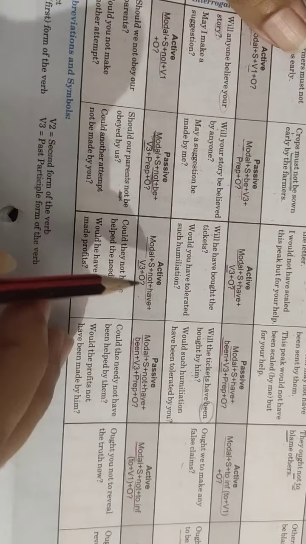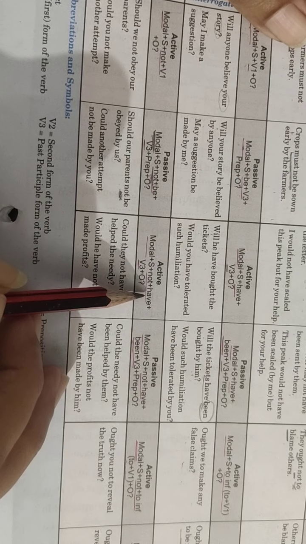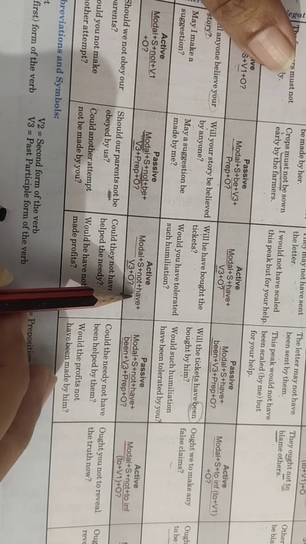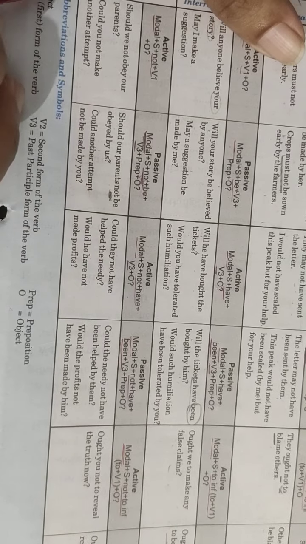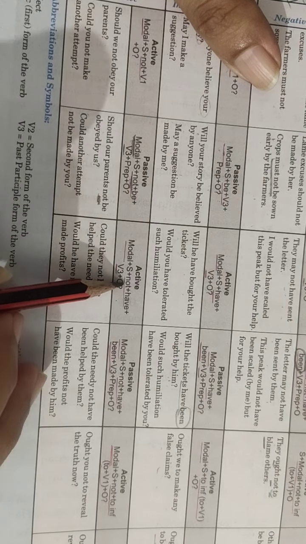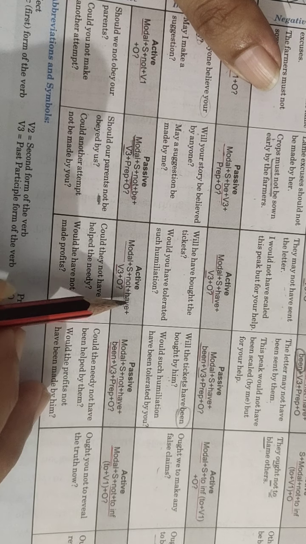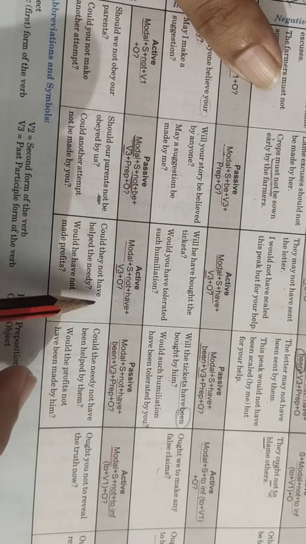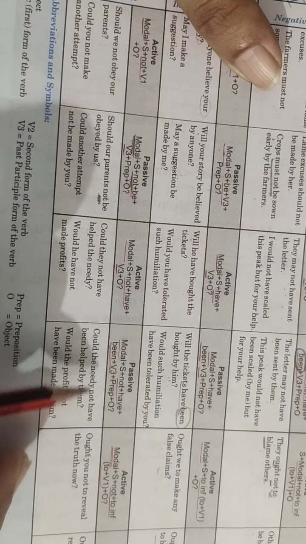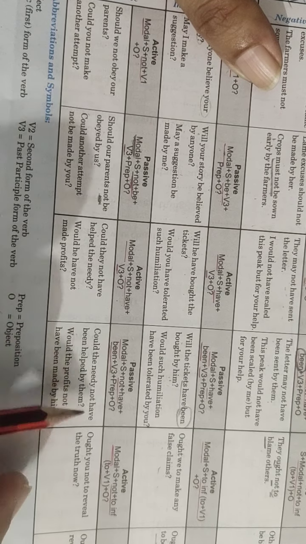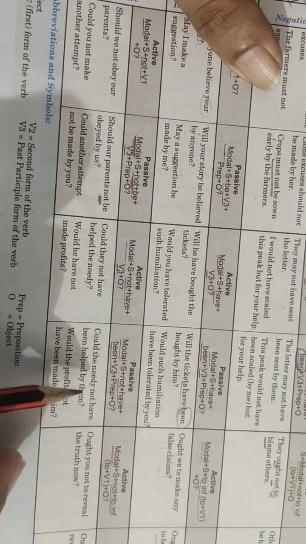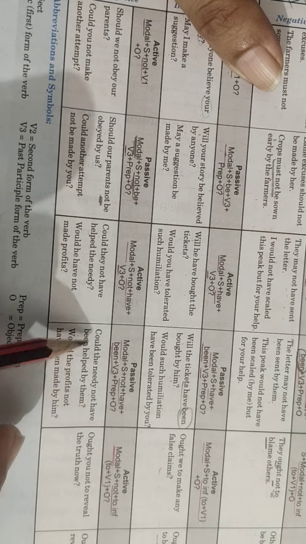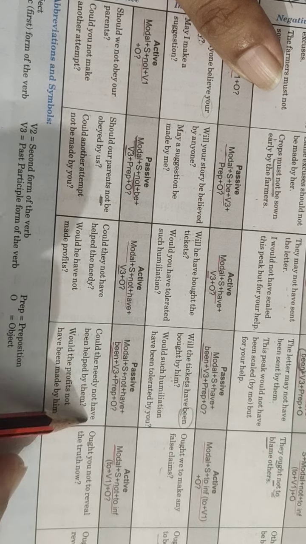Next, if you have a future perfect sentence in a negative interrogative form, then modal plus not have will be used, and with have we use BEEN. So could they not have helped the needy? Could the needy not have been? Have not, don't do that here, son, okay? Wherever the word is, let it stay there. Could the needy not have been?